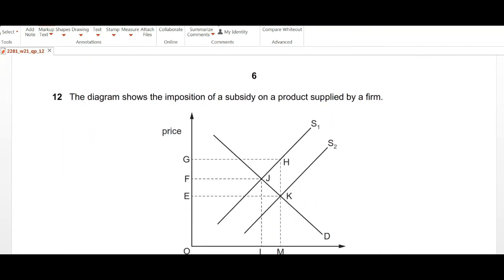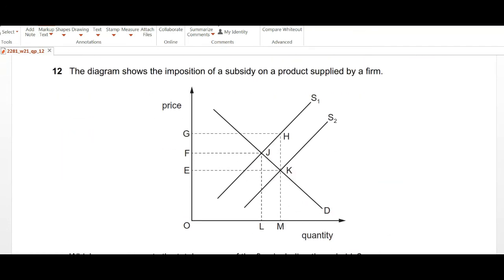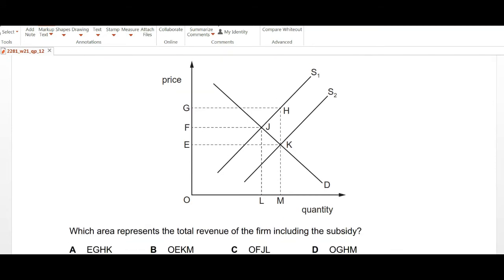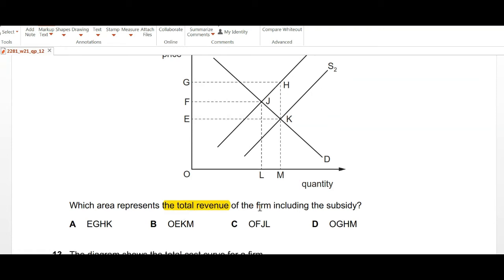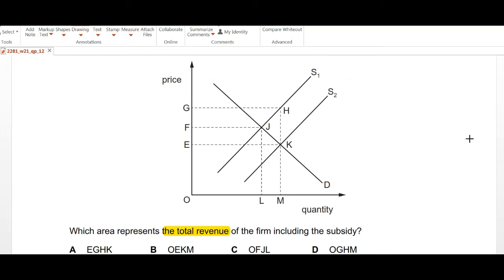Moving on to question number 12, the diagram shows the imposition of a subsidy on a product supplied by a firm. Which area represents the total revenue of the firm including subsidy? So the diagram is asking you to show the area that shows the total revenue of the firm including the subsidy. Okay, now first let's look at this diagram and see what's the effect of the subsidy. We can see that S1 is being moved to S2. That means the supply has increased as a result of the subsidy.